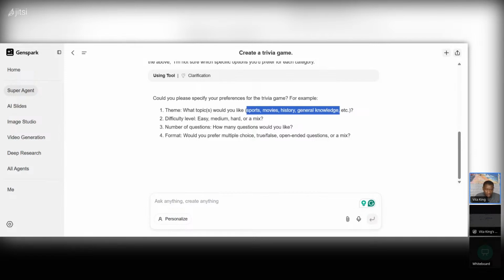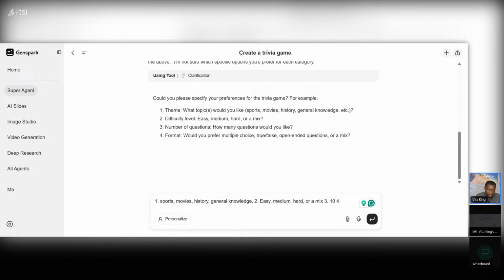So for one, theme, I'm just going to say we're going to use all of them. For two, level, we're going to use all of them. Hard. Because I'm showing you that if you're vague, you're going to get a vague response. So the AI is trying to extract as much information as possible. Number three, number of questions. Let's say 10. And then number four, format: would you prefer multiple choice, true or false?